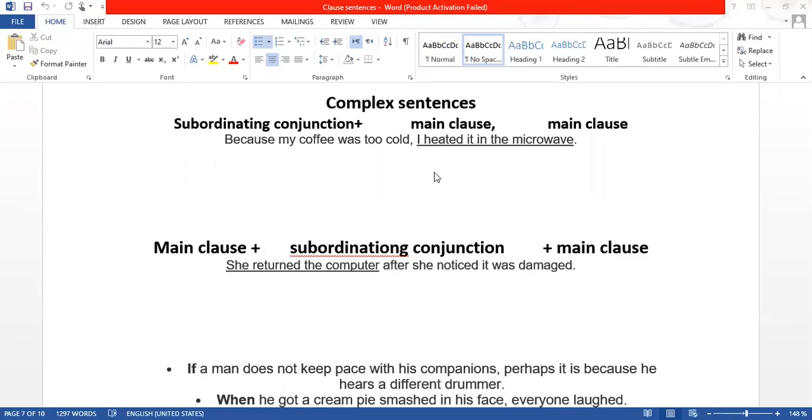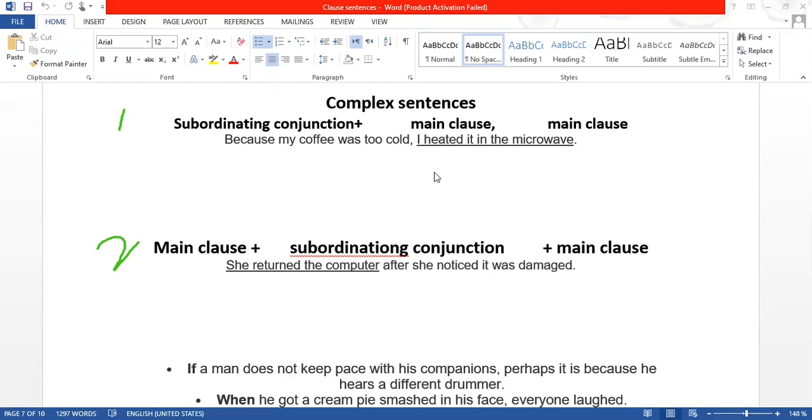Now you see a subordinate conjunction, and then we have this main clause, and then we have another main clause. But we have two ways to write these complex sentences. In the first one, the subordinating conjunction comes in the beginning.